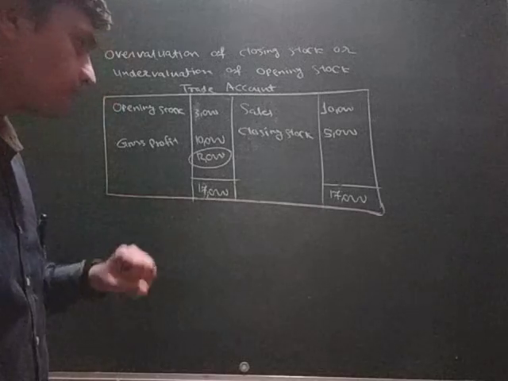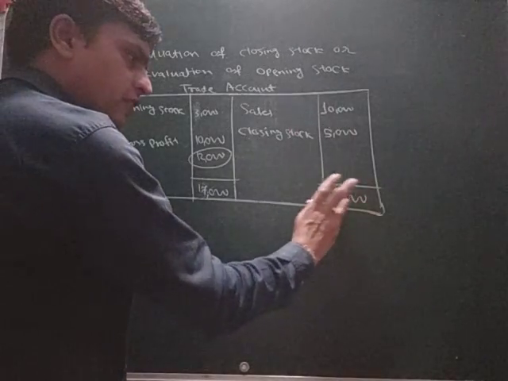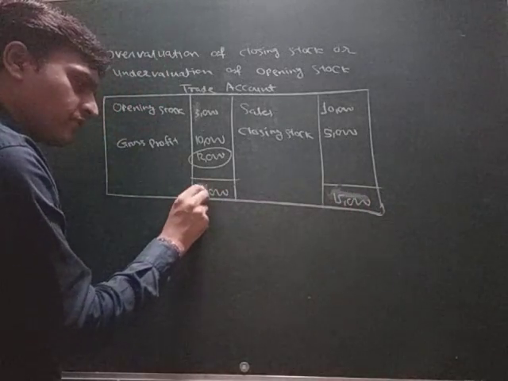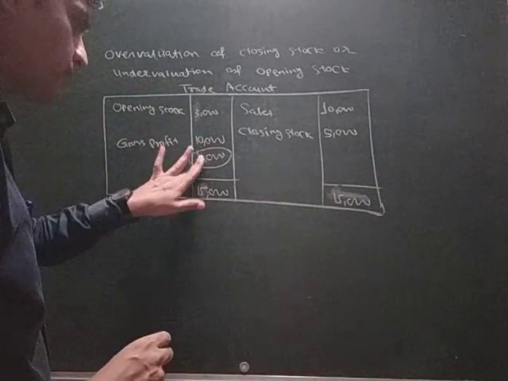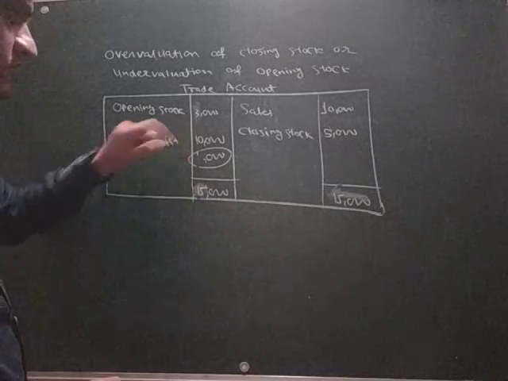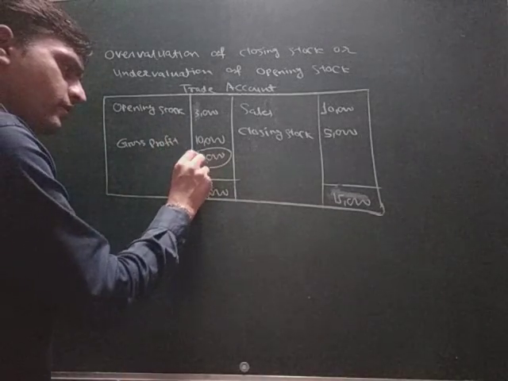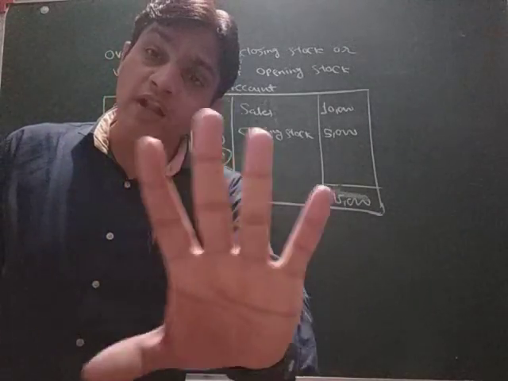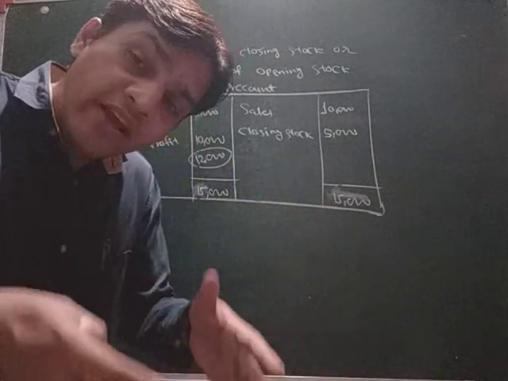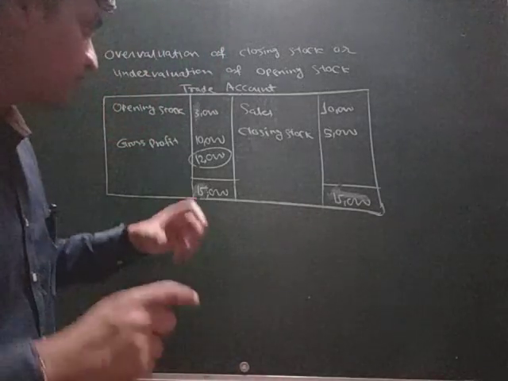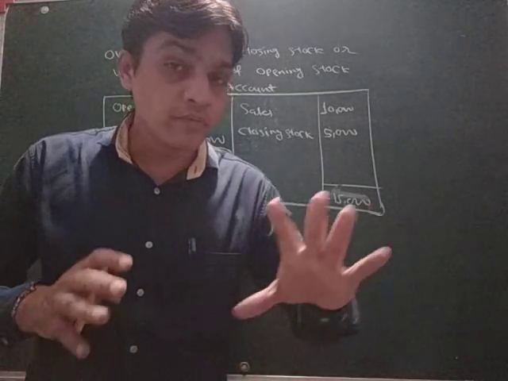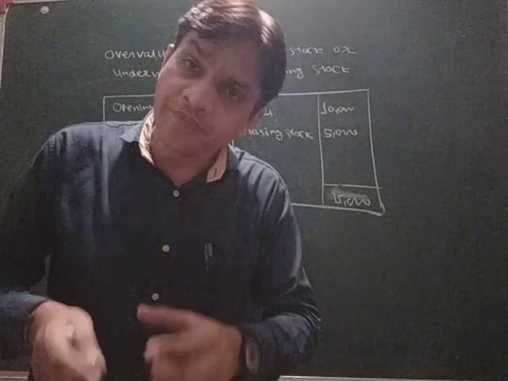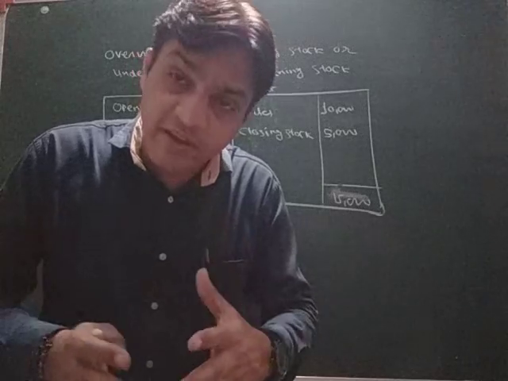So what happened here? 10 plus 5 is 15,000 as before. I write here 15,000, and again here also 15,000. Now 15,000 minus 3,000 will be 12,000, the same condition as the previous one. So it shows abnormal profit, and that's why we have to deduct it from the given profit to get the normal profit. This is the explanation of why we have to deduct it.